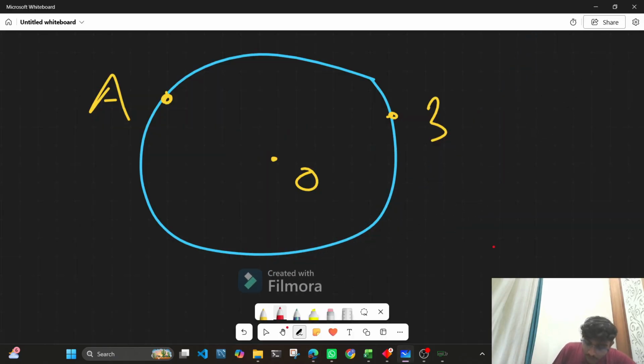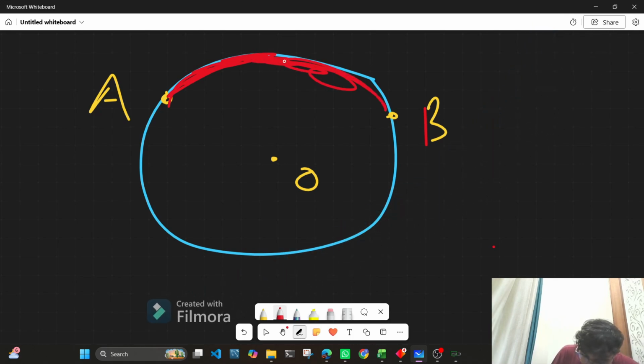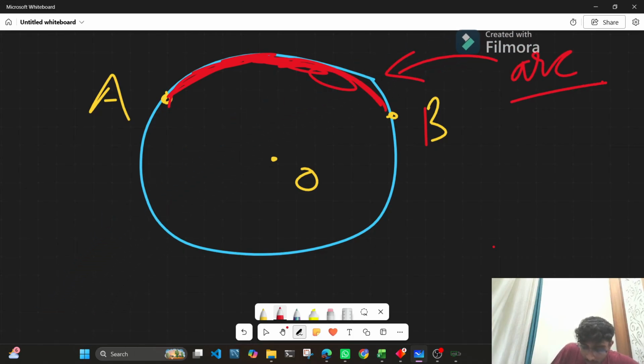We have seen that if we connect point A and B using a line segment, then it becomes a chord. If we connect both the points through a portion of the circle, then it becomes an arc. So the part of the circle that is denoted by red color is called an arc of the circle.